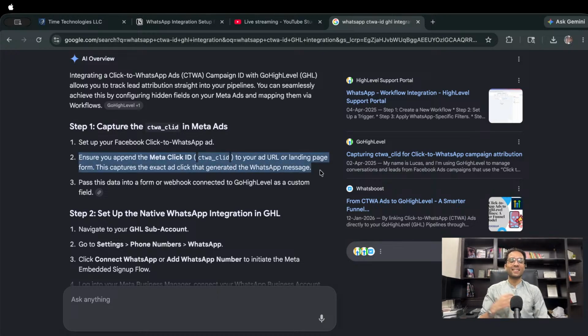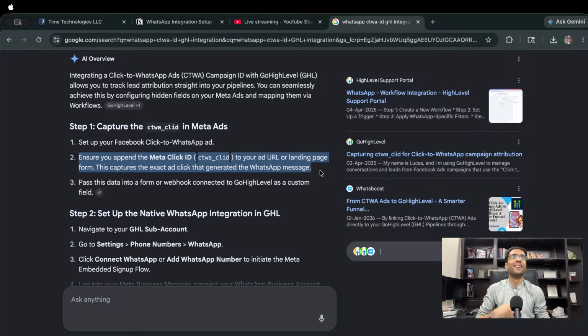Now, listen to this. This is something they're claiming is going to change the world, right? Google is going to become an AI search engine. And that's the whole issue. It says ensure you append the Meta click ID to your ad URL or landing page form.